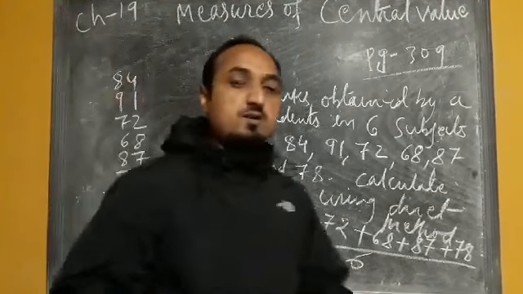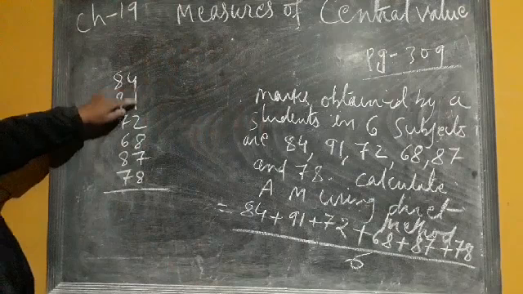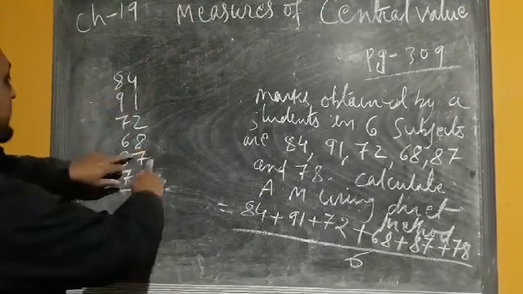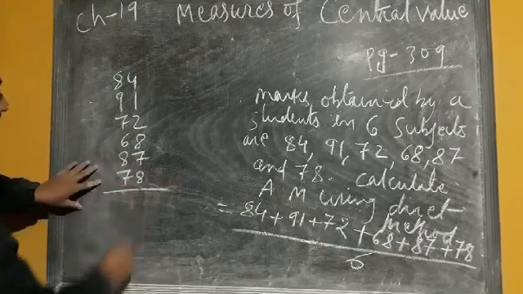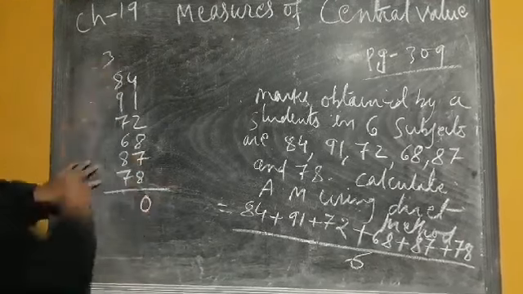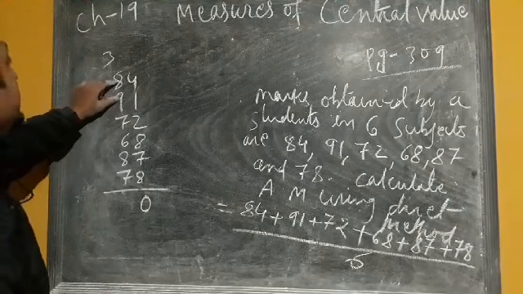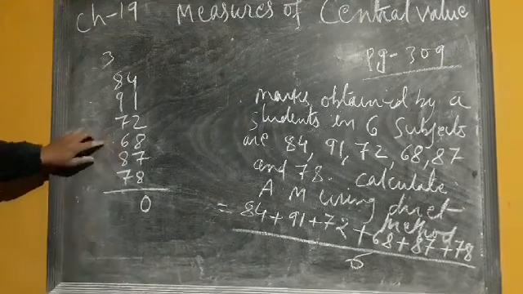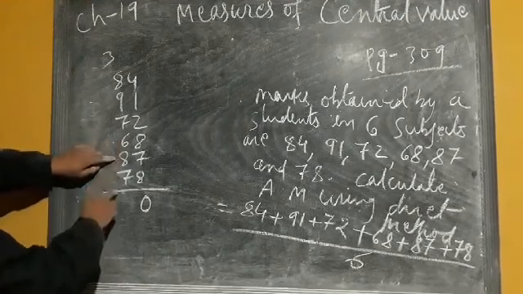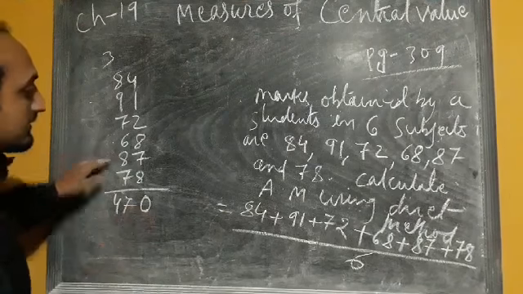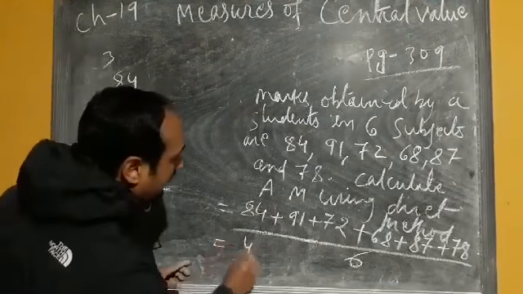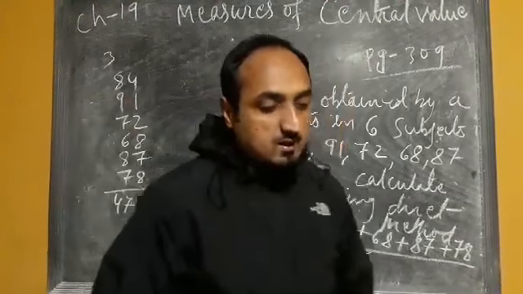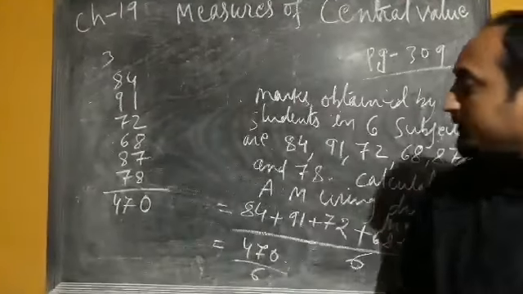Now if you have a calculator, you can use your calculator also. So 4 plus 1, 5, 7, 8, 15, 15 plus 5, 20, 22 plus 8, 30, 0 carry 3, plus 8, 11, 9, 20, 27, 28, 29, 30, 31, 32, 32 plus 8, 40 plus 7, 47. So here we are getting 470 divided by 6.